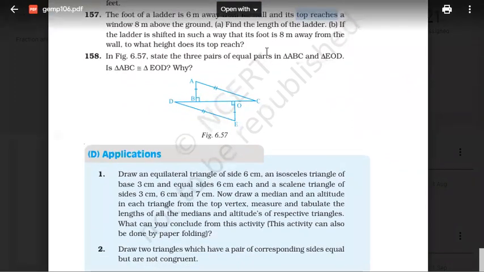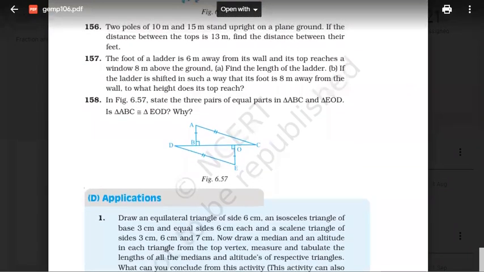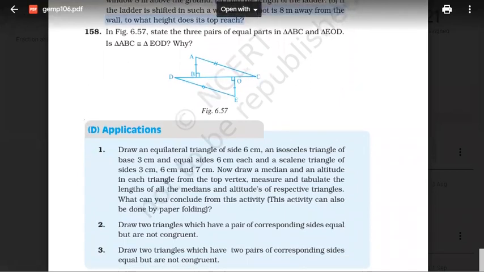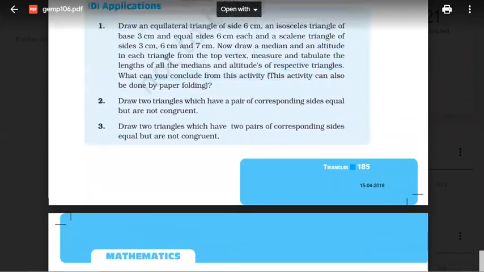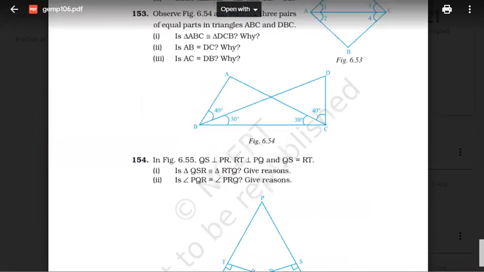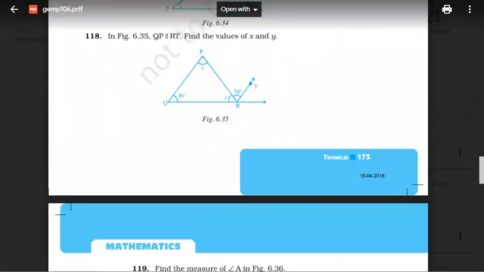Now 156, 157, 158, right? 156, test. 157 you also done. 158, I hope you can solve. RHS, yes or no? Okay, very good, everyone. So now the third doubt is question 40 and 41. Let's see that.